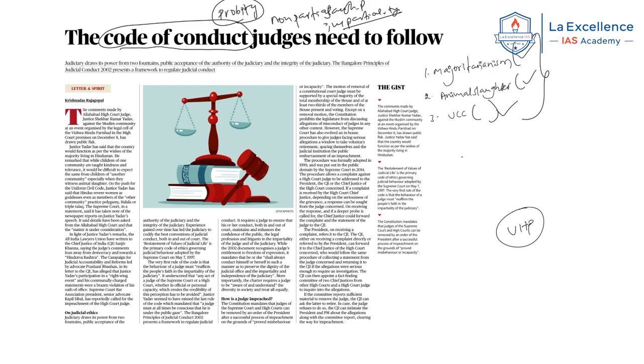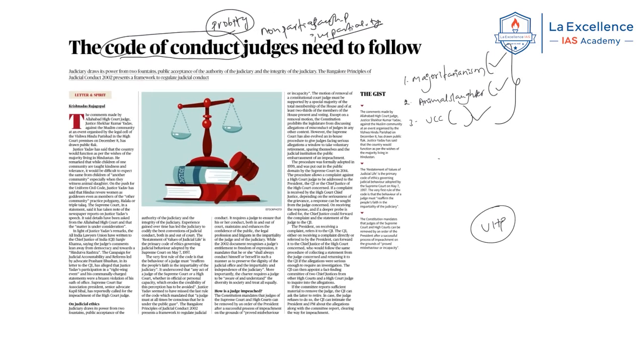Hence the behavior of a judge must reaffirm the people's faith in the impartiality of the judiciary. Whether it is behavior in an official capacity or a personal capacity, his or her words should not erode the credibility or perception of the judiciary as an institution.